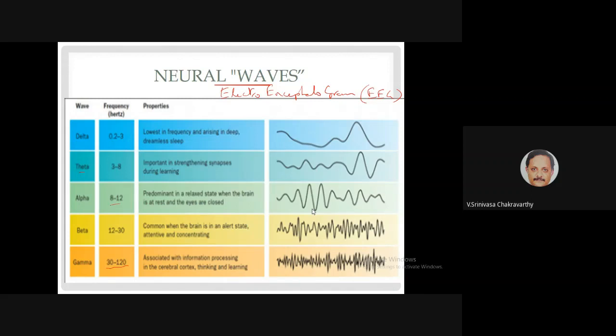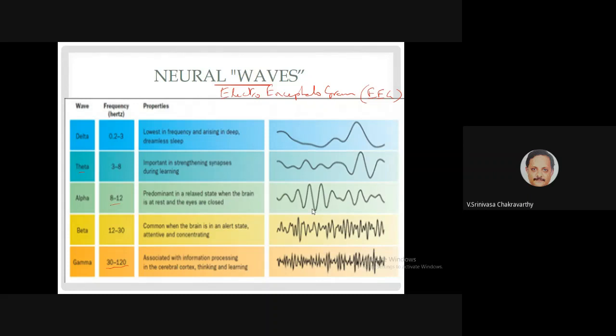Theta waves, 3 to 8 hertz, are important. They have a role in many things. One is plasticity, the modification of synapses, which happens during learning. Theta waves also are prominent in the hippocampus, and they have a lot of interesting significance in encoding spatial information. So how does a person or an animal encode the knowledge of the surrounding space? Theta waves have a lot of role in that.